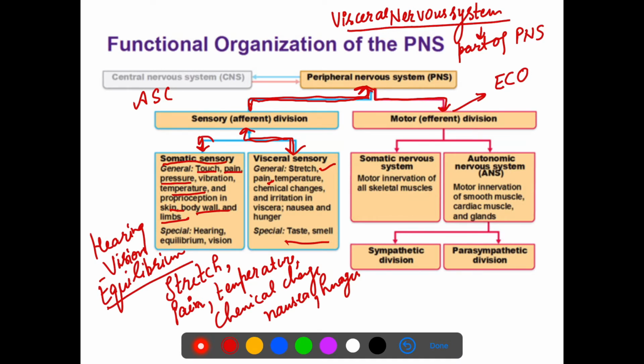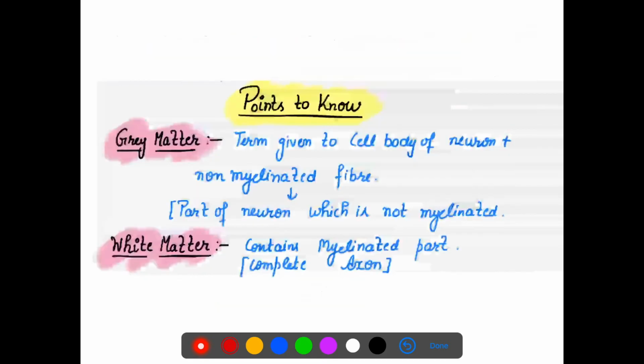So the visceral nervous system includes various fibers and various ganglia which send the signal from sensory organs to the nervous system. So that is about the visceral nervous system.